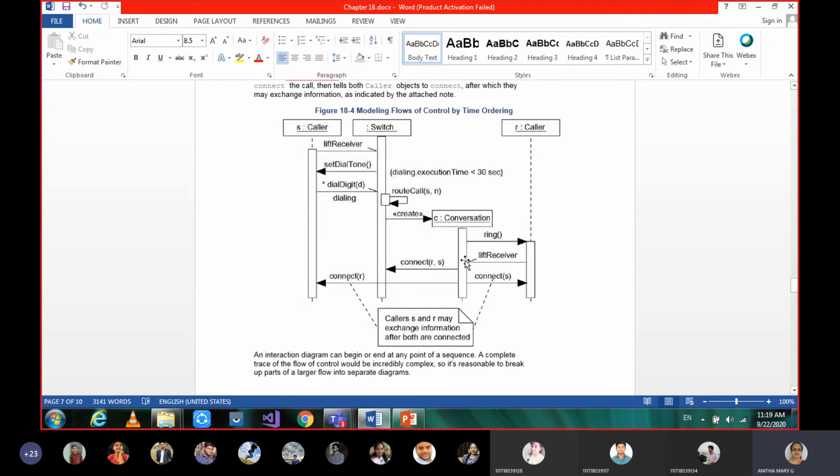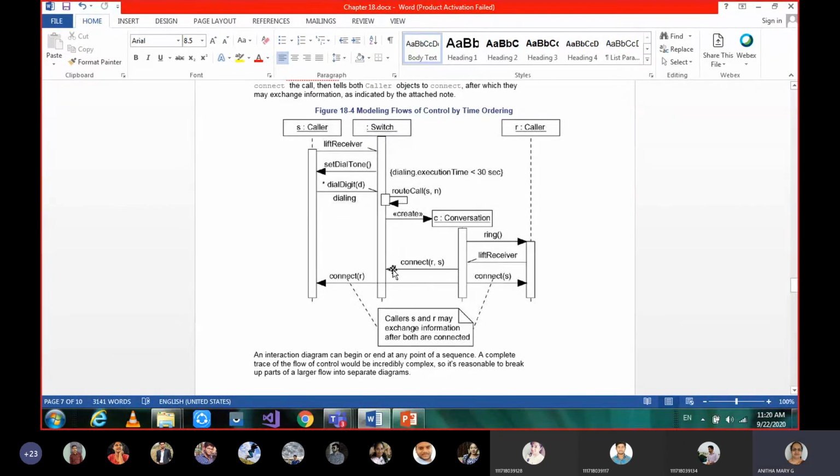That is the signal given to the conversation. As soon as the receiver lifts the phone, what will happen? The connection between receiver and sender will be established. Connect receiver and sender. That is what R, S. That is done between the switch and the conversation.